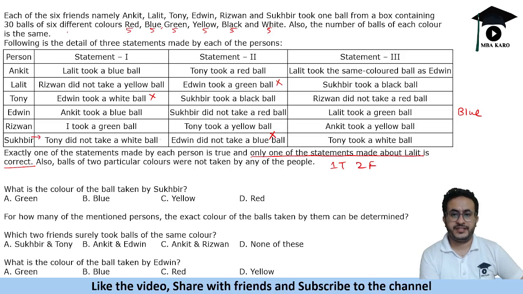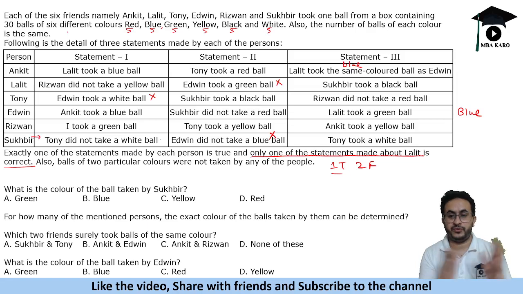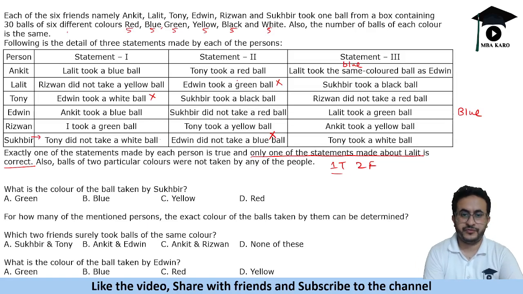Now if you look at this statement, it says that Lalit took the same colored ball as Edwin. So basically it says that Lalit took a blue ball. And the other statement says Lalit took a blue ball, right? Now what happens if two people say the same thing? Because we know that Edwin has taken a blue ball, it says Lalit took a blue ball, and it also says Lalit took a blue ball. So only one can be true, right? Both of them cannot be true, so both of them can be false.